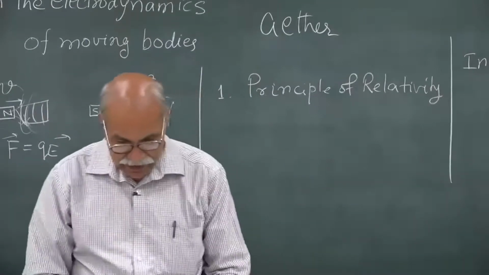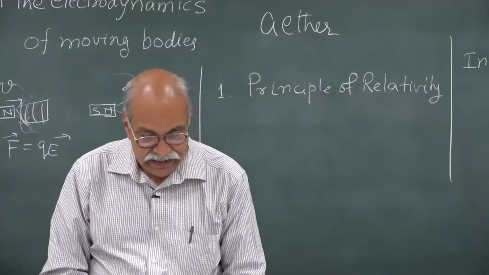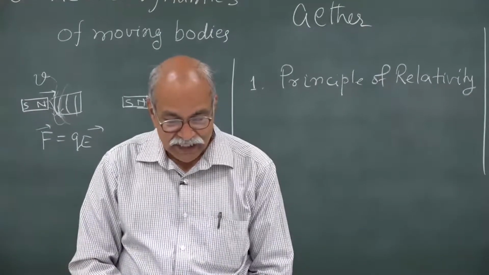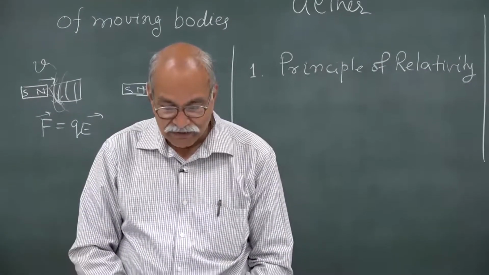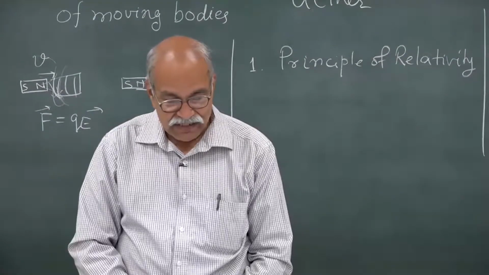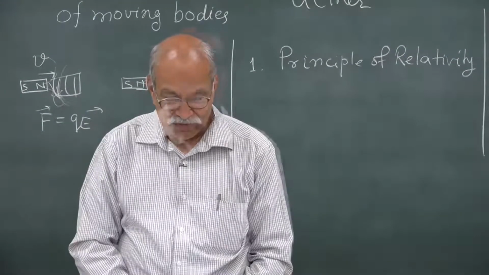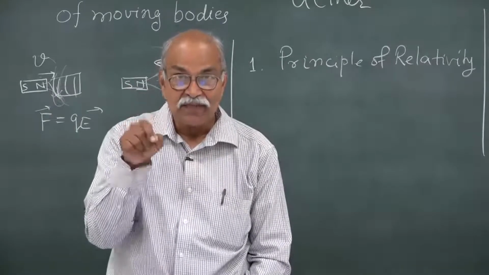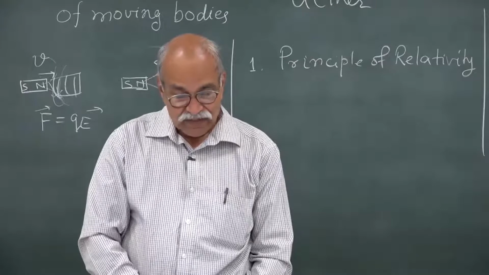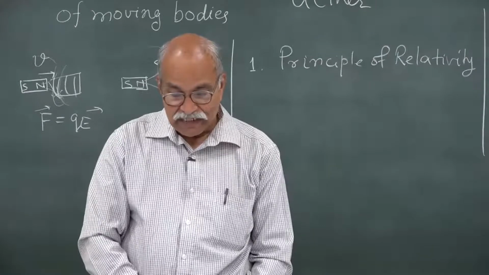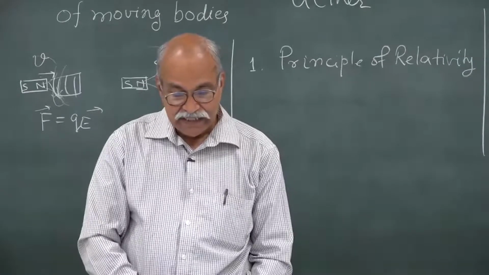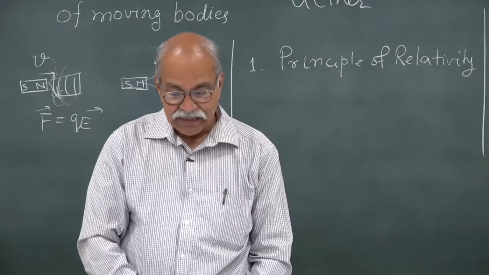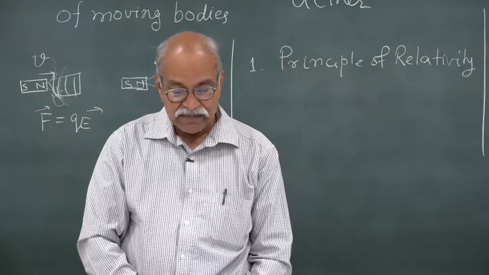Let me see in what language he writes the postulate. So, the same laws of electrodynamics and optics will be valid for all frames of reference for which the equations of mechanics hold good. So, that was the principle of relativity. Then he puts another postulate, namely that light is always propagated in empty space with a definite velocity c, which is independent of the state of motion of the emitting body.